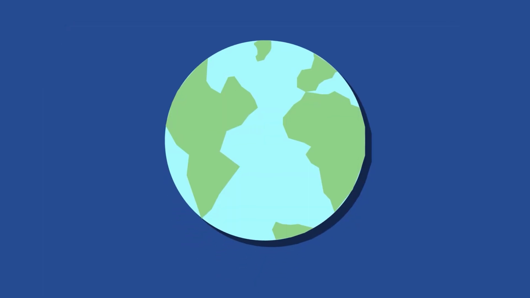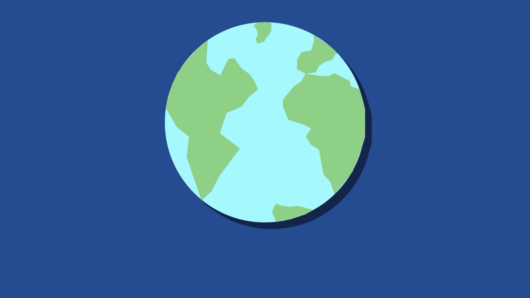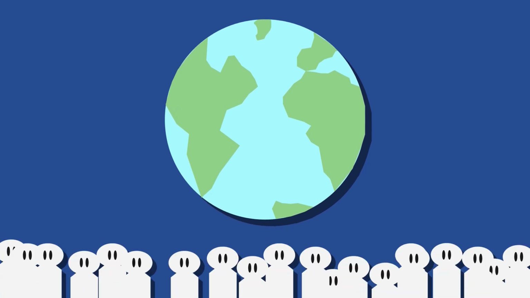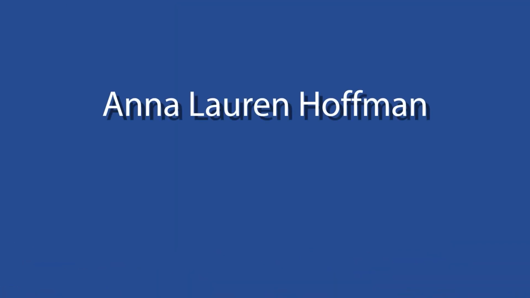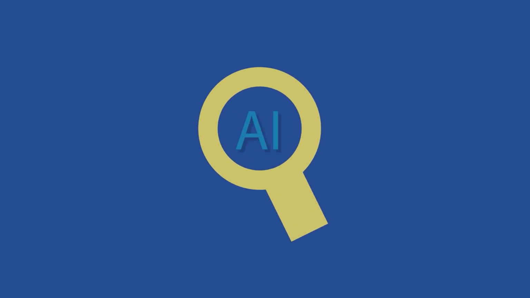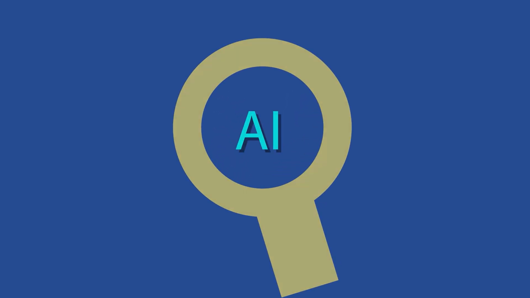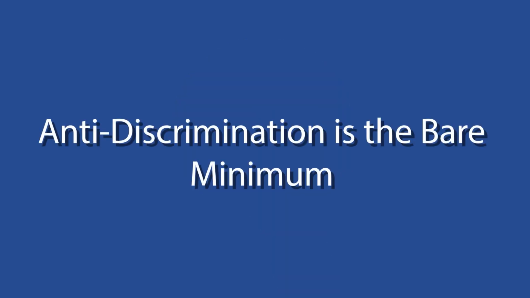Today, there is a recurring problem of data and algorithms reproducing biases against historically marginalized groups. Efforts to resolve this problem have matched anti-discrimination discourses in the law. And discrimination analysis is helpful to understand what is wrong in a given application of AI. However, Professor Anna Lauren Hoffman highlights the limitations of only using a discrimination lens when analyzing the ethical implications of AI. Discrimination is important, but should be the bare minimum we expect from our technologies.